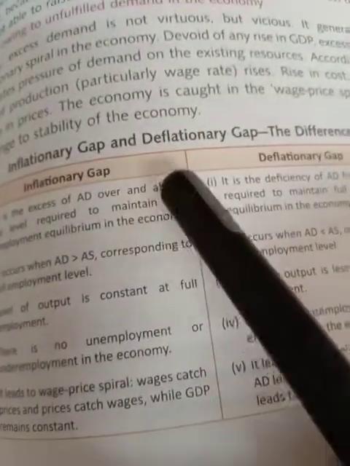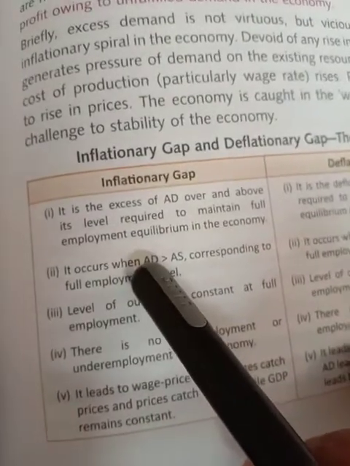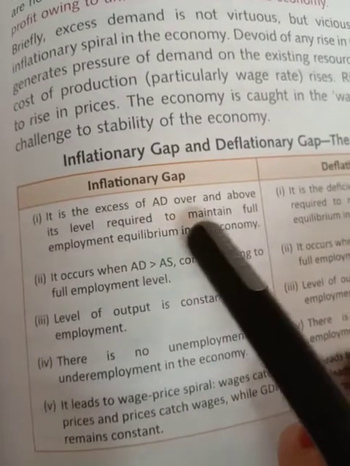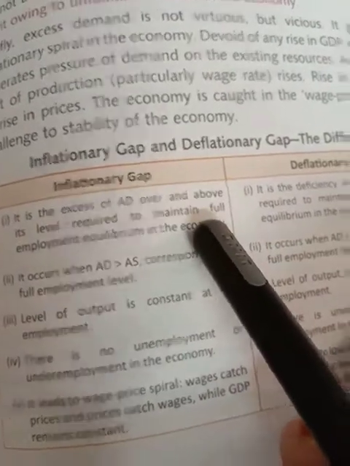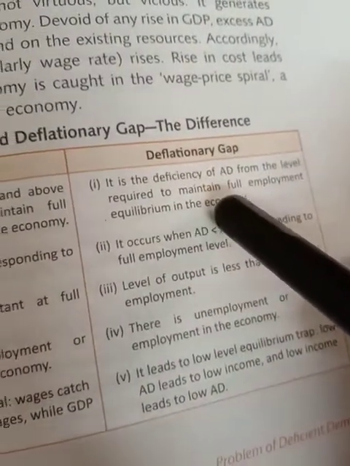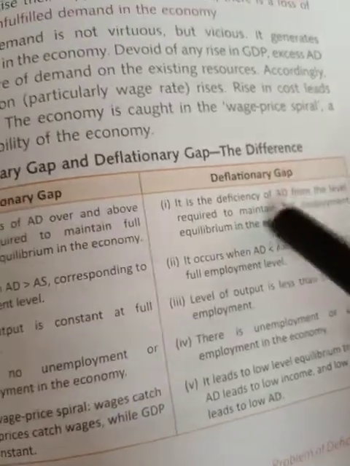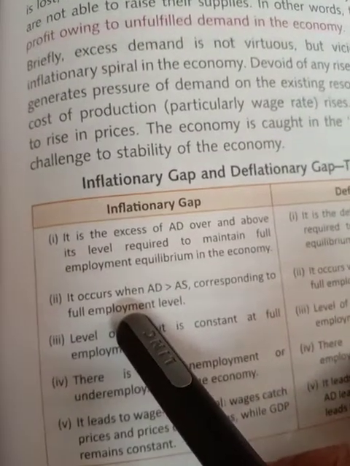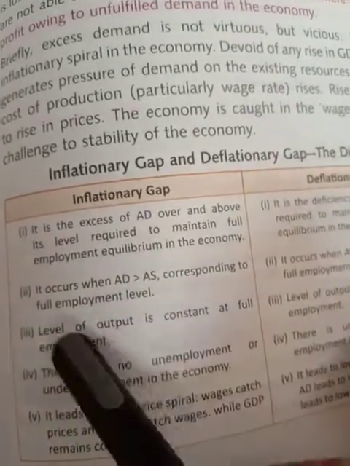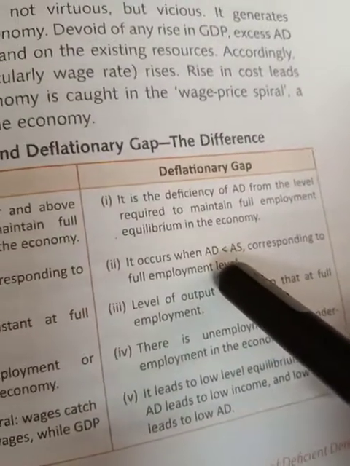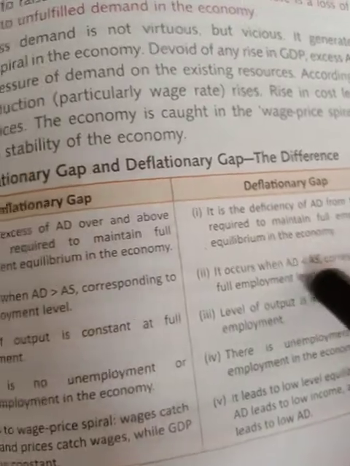So what is the difference between the inflationary and deflationary gap? The inflationary gap is the excess of aggregate demand over the aggregate demand corresponding to full employment equilibrium. The deflationary gap is the deficiency of aggregate demand corresponding to full employment equilibrium in the economy. The inflationary gap occurs when aggregate demand is more than aggregate supply corresponding to full employment. That is necessary to mention. The deflationary gap is the situation where aggregate demand is less than aggregate supply corresponding to full employment.